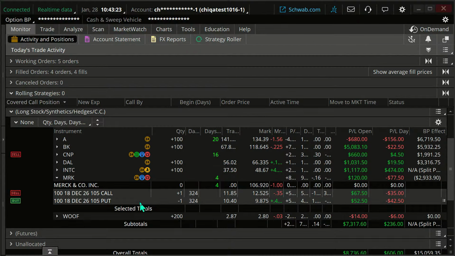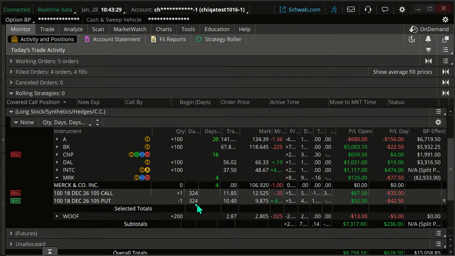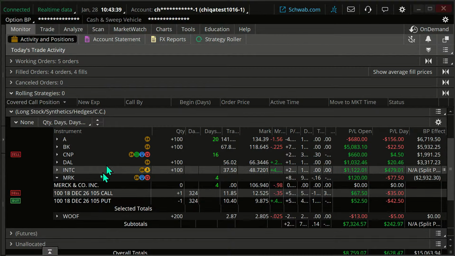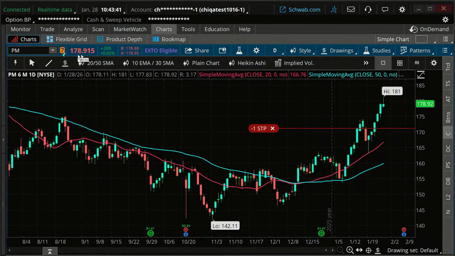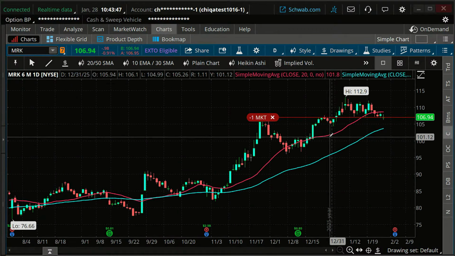Okay. I have a stop on it right now. We're up a little bit, not much on this. We didn't get in this very long ago. But this is kind of a LEAPS synthetic, right? So as long as I'm bullish on this, and I already have a stop in, probably going to stick with this. And I'm going to consider this bullish. We're going to stick with that.